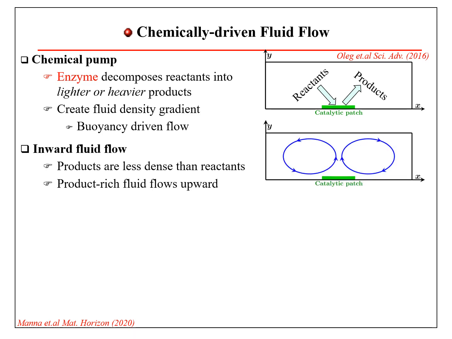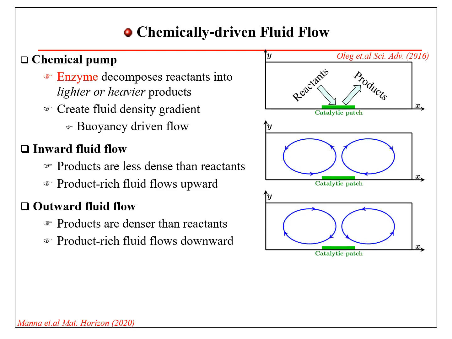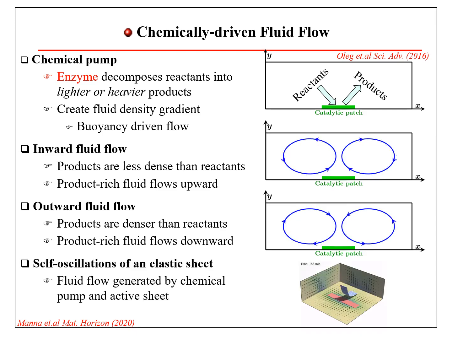When products are less dense than reactant, product-rich fluids rise upward and generate inward fluid flow. In the opposite case, when products are denser than the reactants, product-rich fluids flow downward and create outward fluid flow. Now, in addition to the patch, if we have an enzyme-coated elastic sheet, the fluid flow is generated by both the catalytic patch and the sheets.